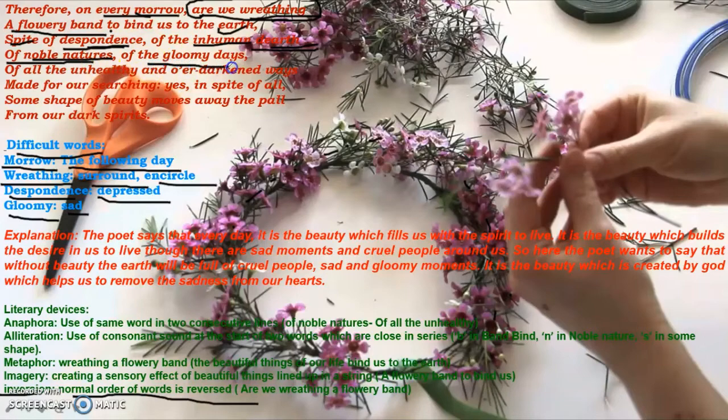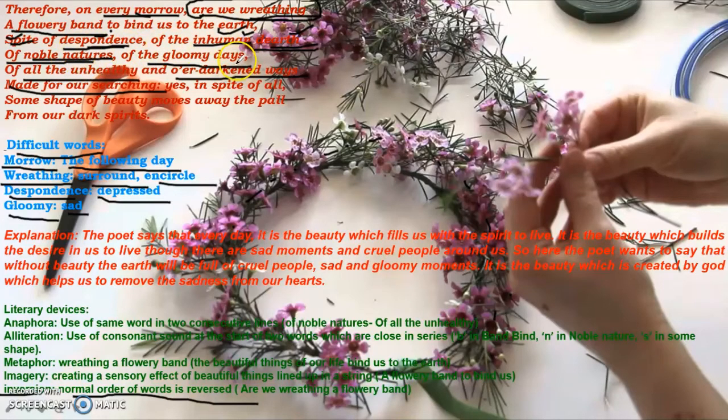And in spite of the gloomy days, days that cause sadness in our lives, and all the unhealthy and over darkened ways made for our searching. So there are too many things in the world that cause hatred, that cause despondence or disappointments, that cause inhumanity. There's dearth, there's shortage of people with good nature.